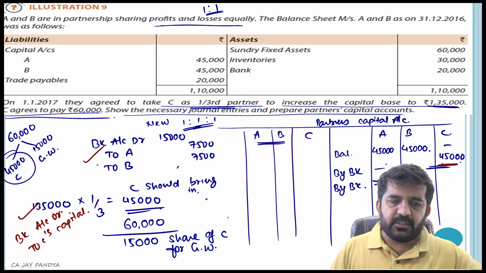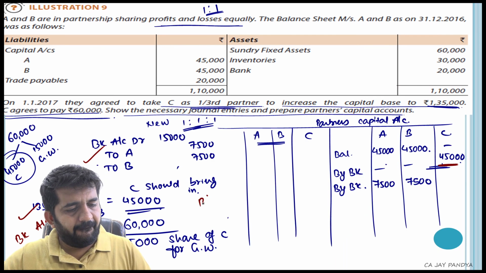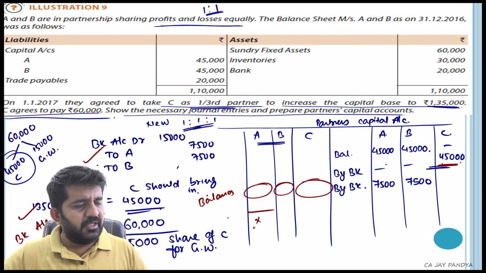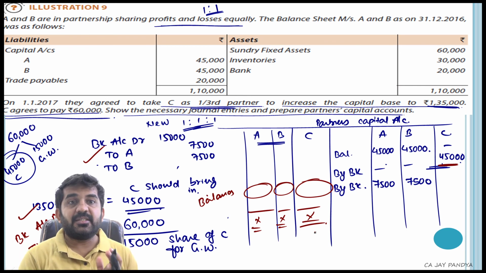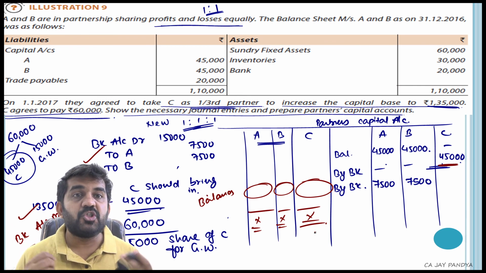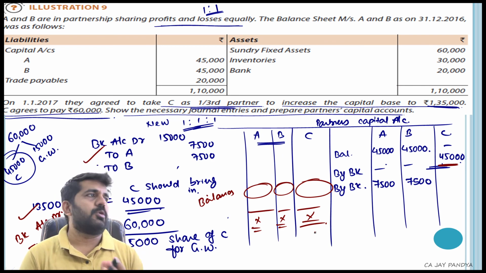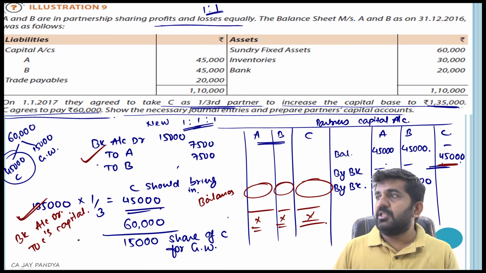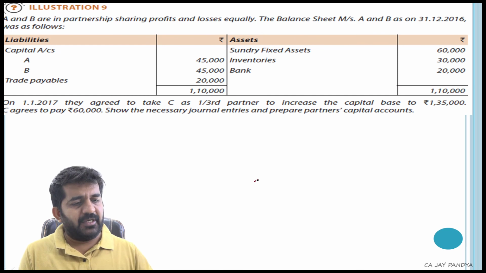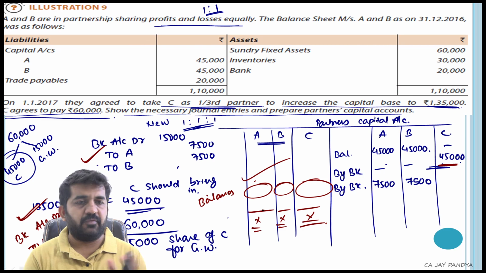What I'll be doing is just finding out the balances. All three balances I will be closing in the capital account. Sir, there is no revaluation account made. It was not necessary because there is no revaluation of assets and liabilities. Only two journal entries, and this whole capital account is to be prepared. And this is how you'll be solving this type of question.